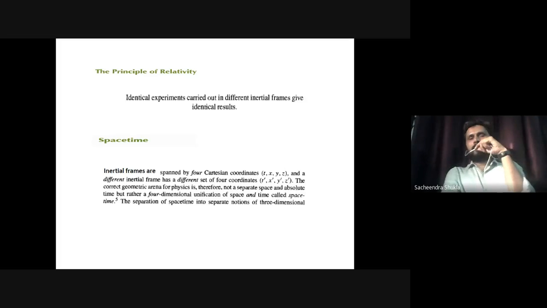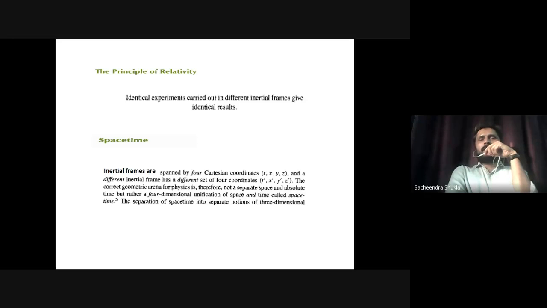So the principle of relativity, it's an interesting concept, and it was given by many scientists until it was highlighted by Einstein. He also used it as an equivalence principle. So let's talk about the principle of relativity. What does it say? Identical experiments carried out in different inertial frames give identical results.